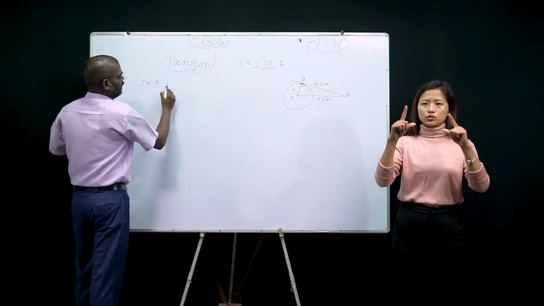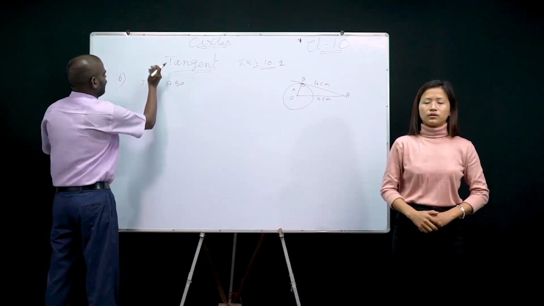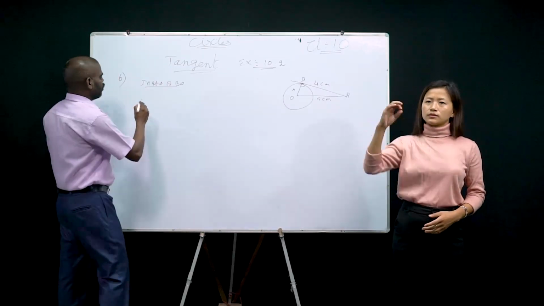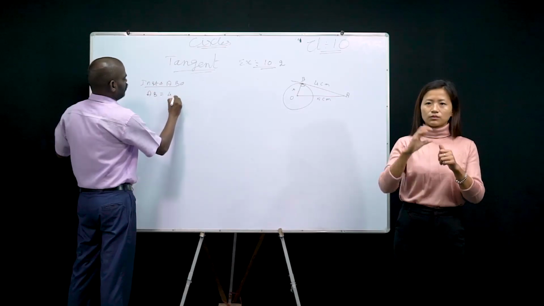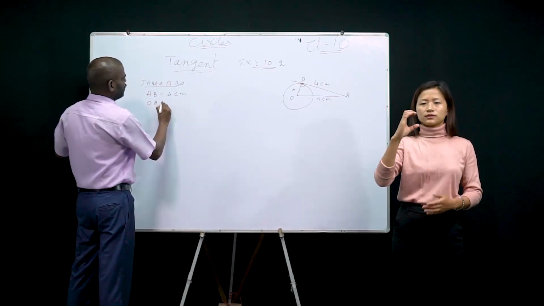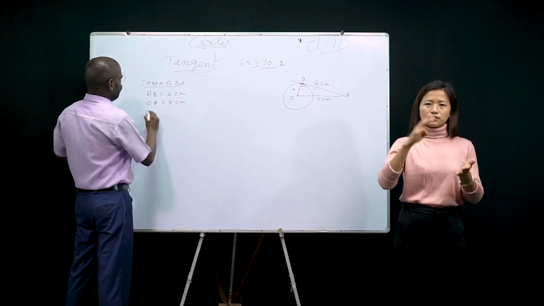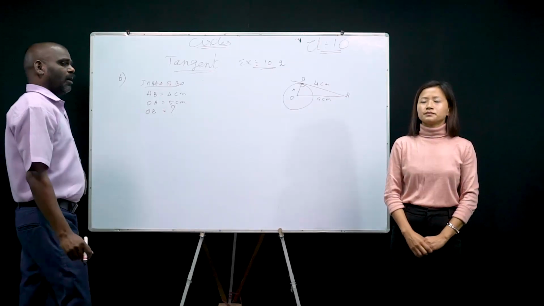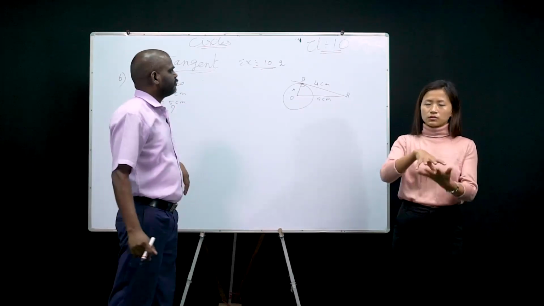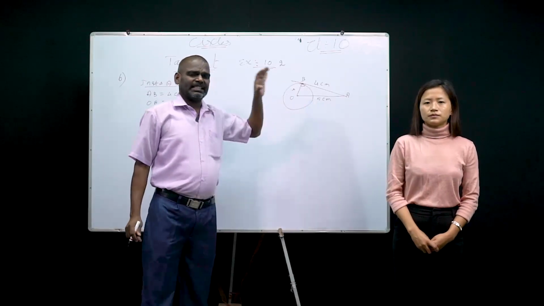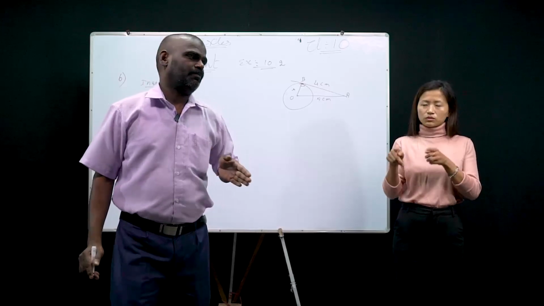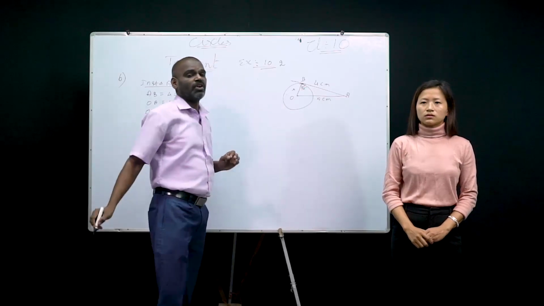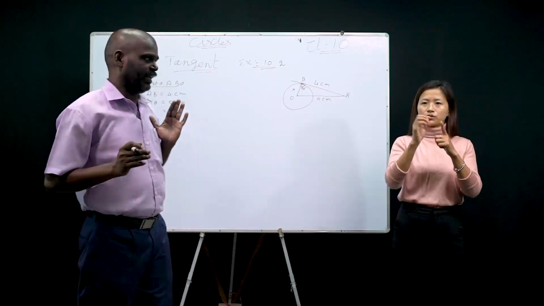In triangle ABO, a right triangle. Right triangle means that triangle has how many degrees? 90 degree. In triangle ABO, AB is equal to 4 centimeter. OA is equal to 5 centimeter. OB is equal to question mark. In the previous class we already learned the side which is opposite to 90 degree is which one? Hypotenuse, that is the longest side, right?